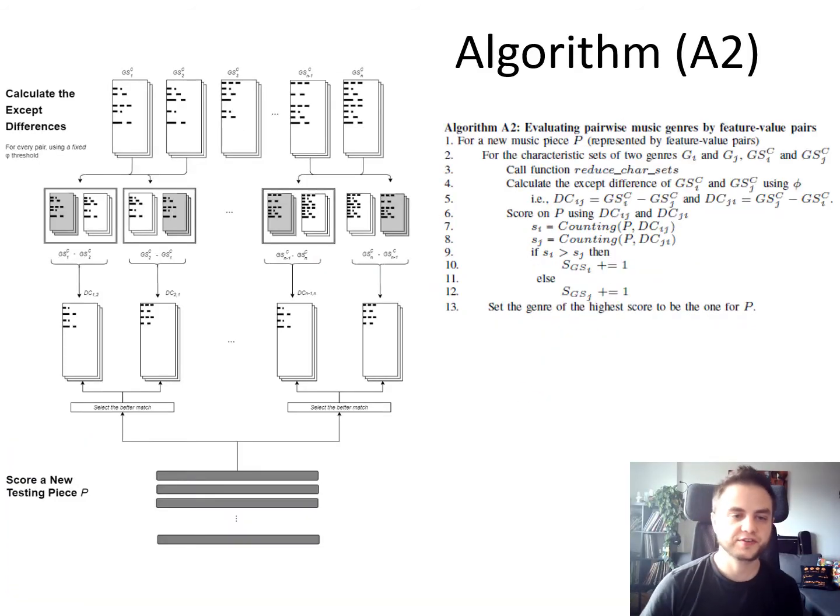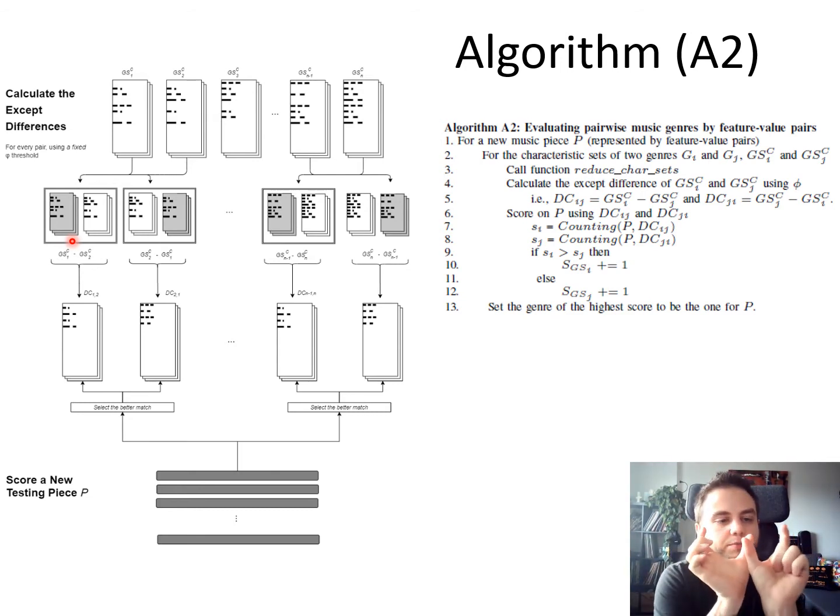So now we're going to discuss this last algorithm here, and after we perform the feature reduction, we have these cleaned up characteristic lists for each genre. Then we go through this pairwise comparison, which generates these accept differences. So we have a sort of a fuzzy check.